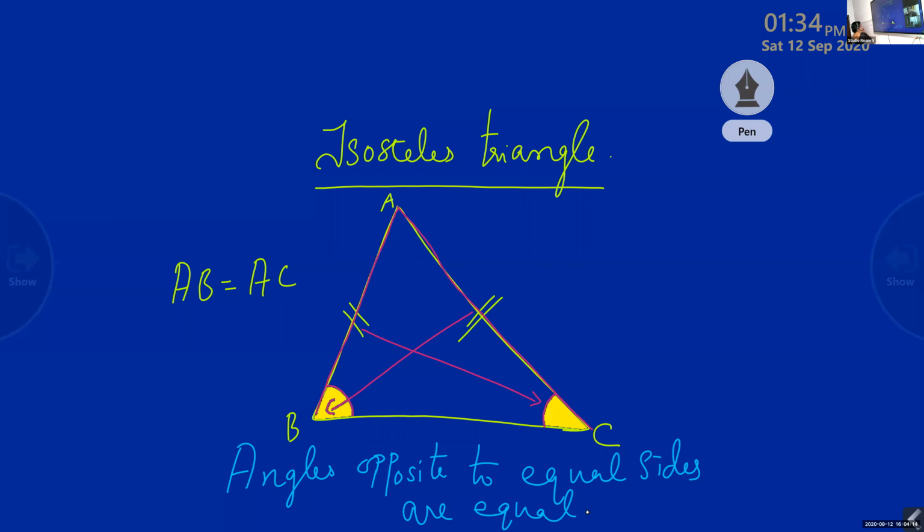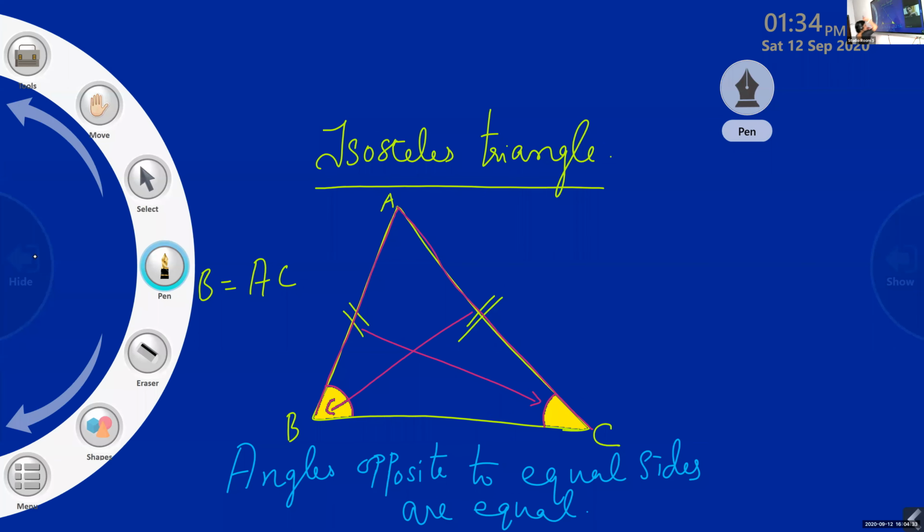Finished? Hello? Yes, ma'am. Finished, all of you? Okay. So you can write this one in the note. Remaining you need not write in the note, because I am drawing to make you understand the theorem. This is enough for the note.